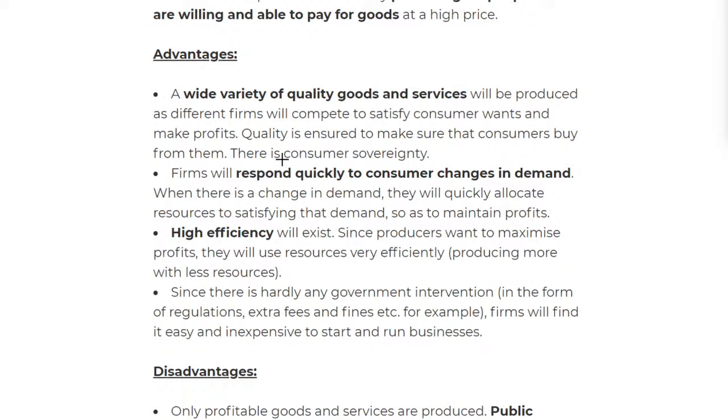Next up is that firms will respond quickly to consumer changes. I demand, I want this, and they're going to quickly make it because all they want is just profit. They just want to get profit, and without any other factor, they're just going to make the good.